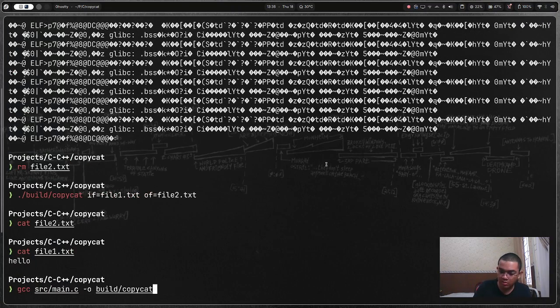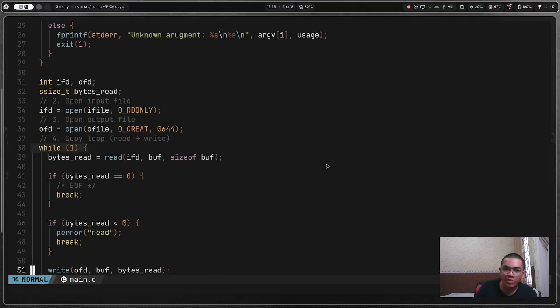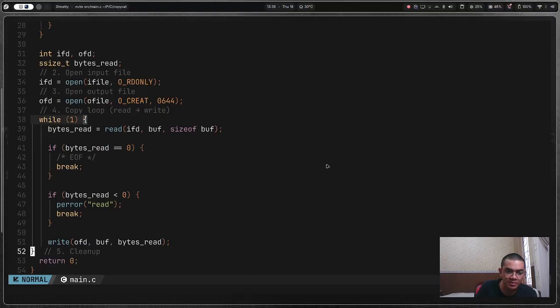Now let's go clean up. In the clean up section, what do I need to do in clean up? Also, why are you there? Better. So clean up, what should I do in clean up? If bytes read error, break.